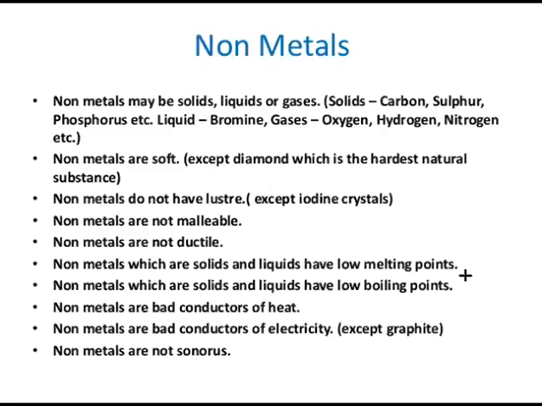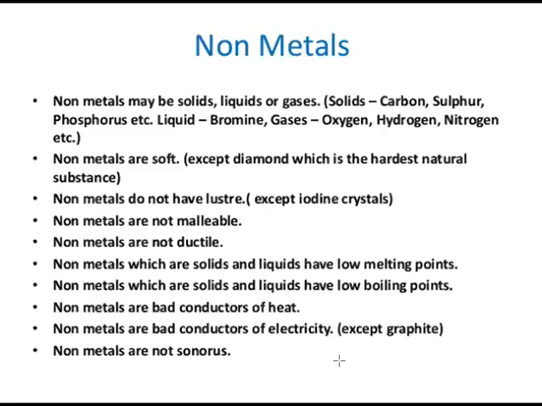Non-metals which are solids and liquids have a low boiling point also. That means they start boiling at a very low temperature. Non-metals are bad conductors of heat. They do not conduct heat. That means if one end of the non-metal material is heated, the heat doesn't transfer to the other end. Non-metals are bad conductors of electricity also. That means they do not conduct electricity.